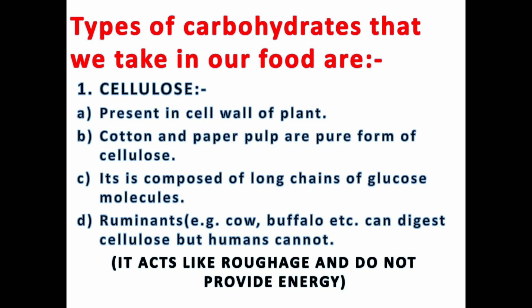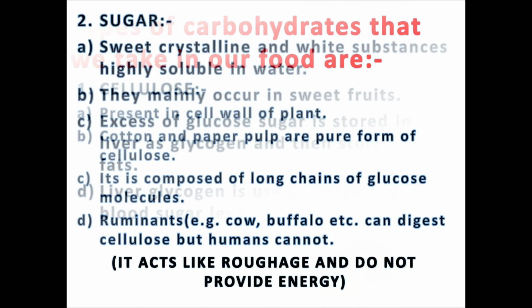So now we come across the types of carbohydrates that an animal takes in as food. So first, cellulose. Cellulose is present in the cell wall of a plant. Cotton and paper pulp are the pure form of cellulose. It is composed of long chains of glucose molecules. Now, ruminants, for example cow, buffalo, etc., can digest cellulose but humans cannot. It also acts like roughage and does not provide any energy to the body.